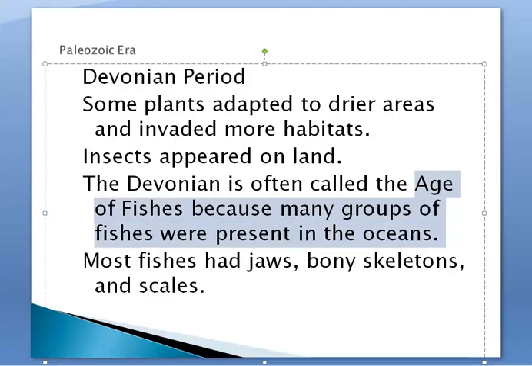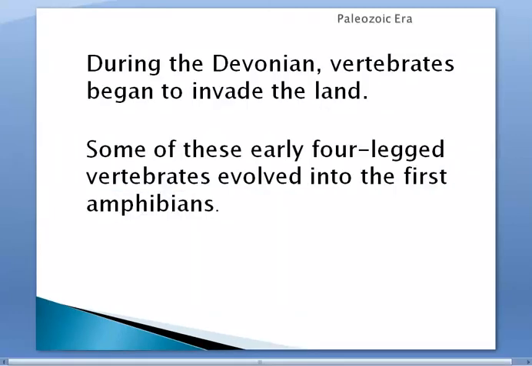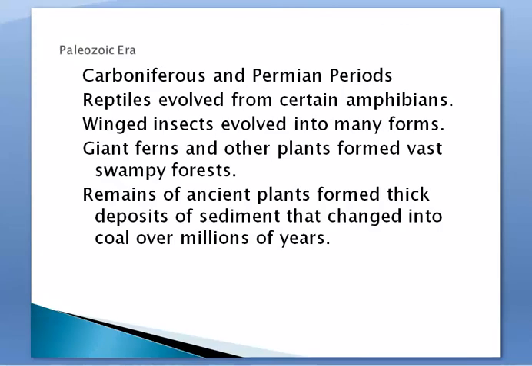And also, during the Devonian, vertebrates began to invade the land, so we had our first animals with backbones to step out of the water and try to live on land. And some of these early four-legged vertebrates evolved into our first amphibians. And so an amphibian includes, the most famous example would be a frog. It's animals that have to live in the water when they're babies, and then on land as they're adults, but they're pretty much tied to water for most of their life. So this is what appeared during the Devonian.